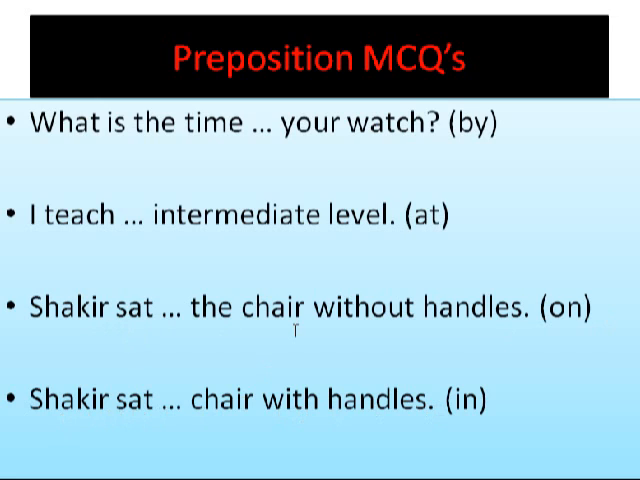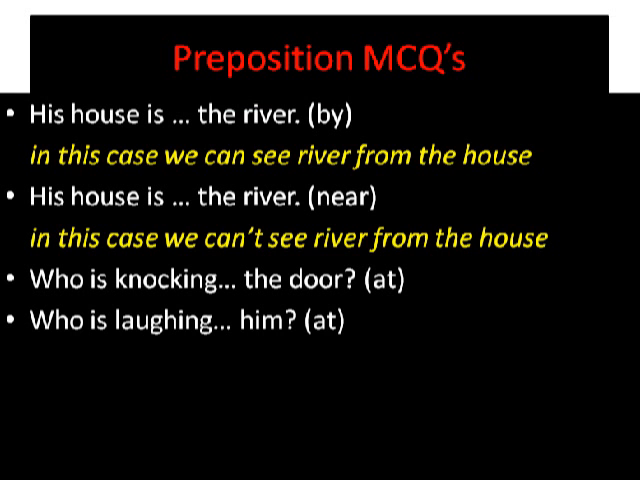Whenever we have a chair without handles and one sits on that chair, that will be sitting on the chair. And whenever a person is sitting on a chair with handles, we will use the word in. He is sitting in the chair. Now, another 4 MCQs. His house is dash the river, by the river. And then his house is dash the river, near the river. So by the river and near the river are both correct.